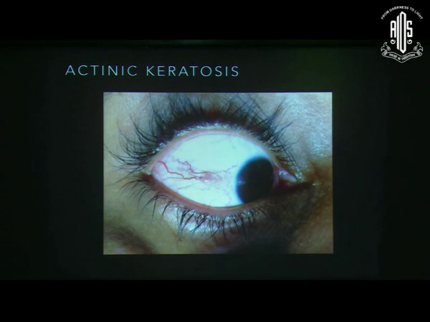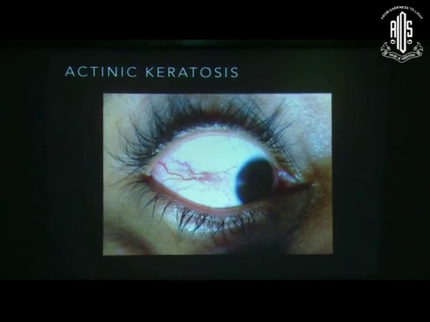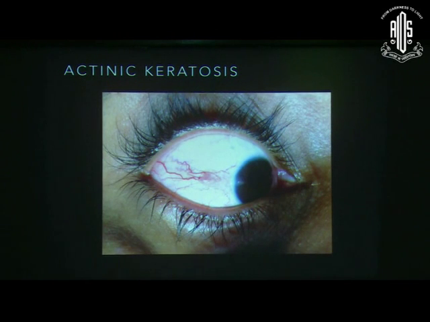Then this is seen. This kind of lesion is seen in areas which receive more sunlight, and in more sun-exposed areas, you see patients sometimes coming with a dry surface of a lesion close to the limbus, something which you may consider a bite-out spot, but which also has a lot of feeder vessels in it. Sometimes it's difficult to differentiate it clinically from an OSSN or a CIN, and biopsy